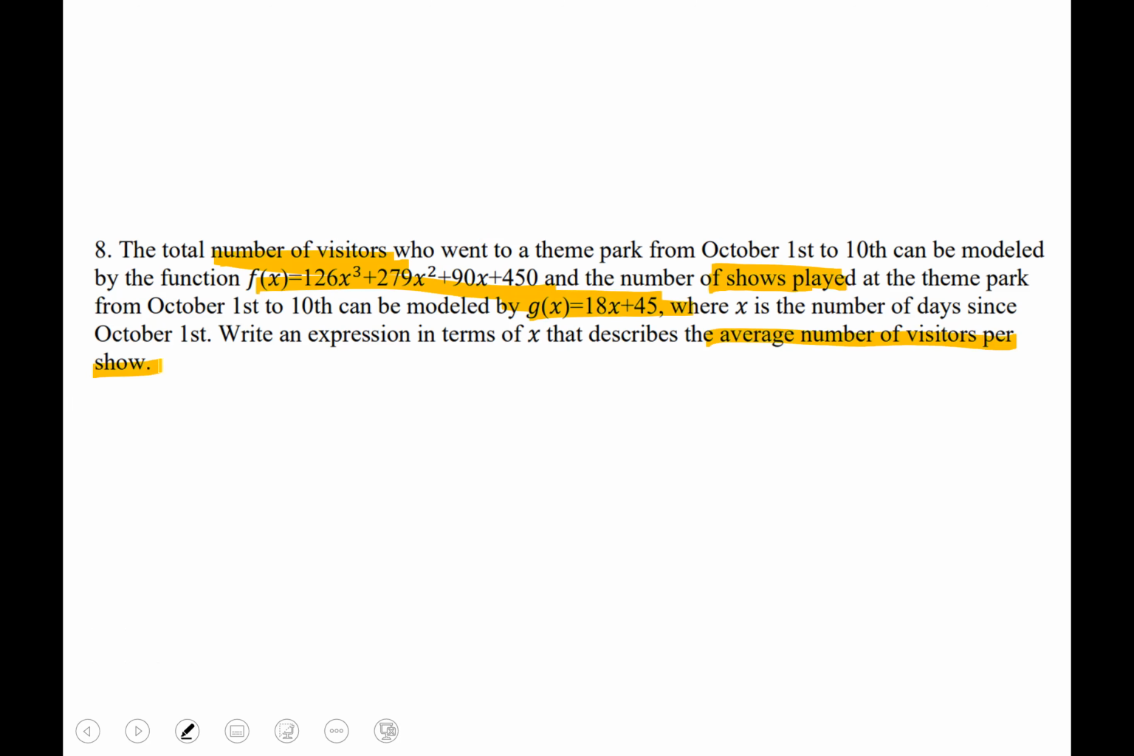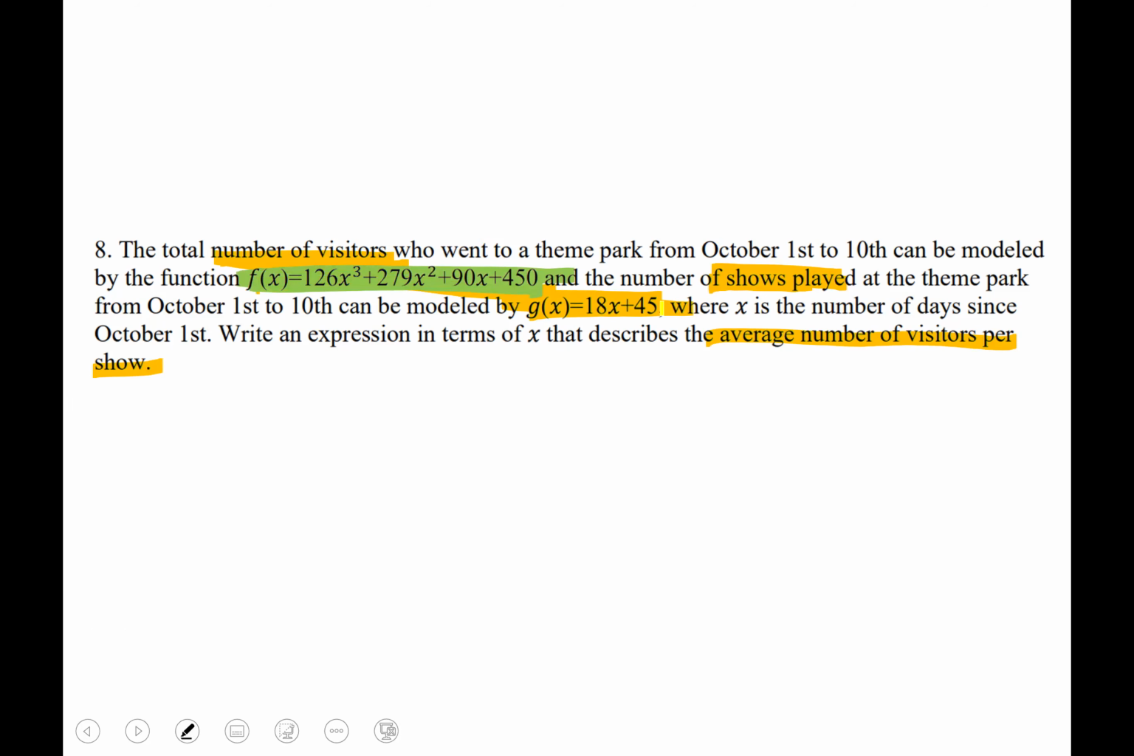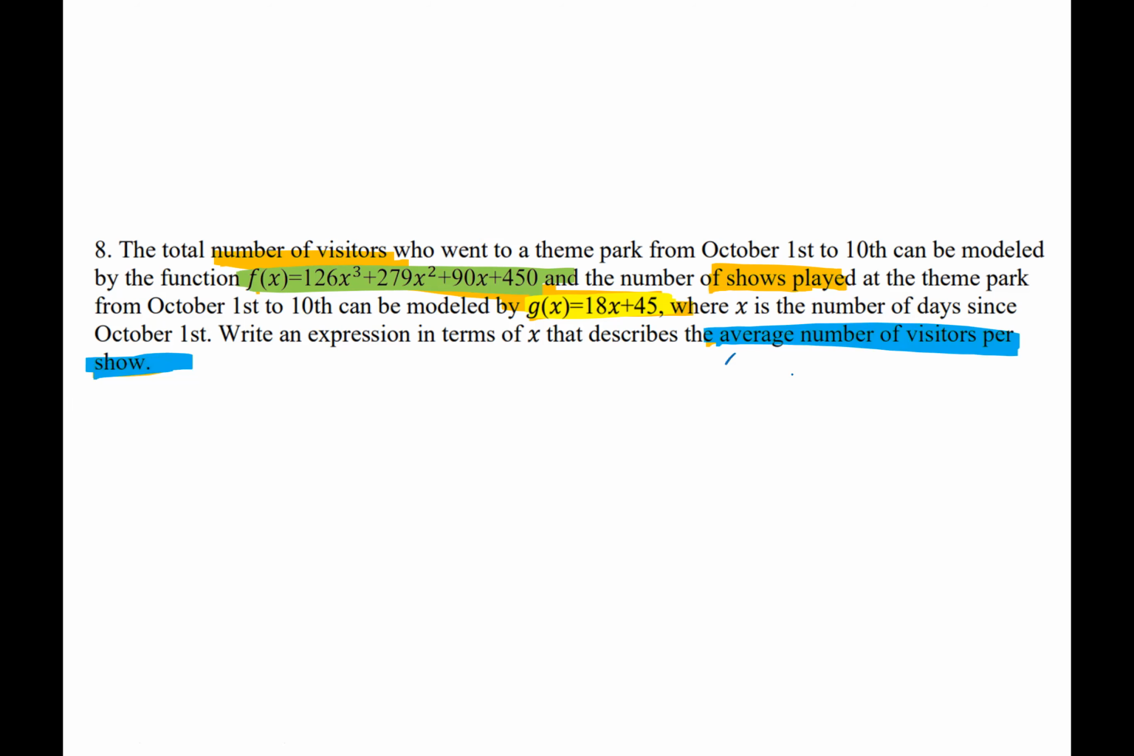Okay, so you have the first part that is highlighted in green as the total number of visitors that went to the theme park. You have the part that's highlighted in yellow as the number of shows. And the question you're trying to find is the average number of visitors for each show. So to find that answer, you will just have to take the number of visitors divided by the number of shows.